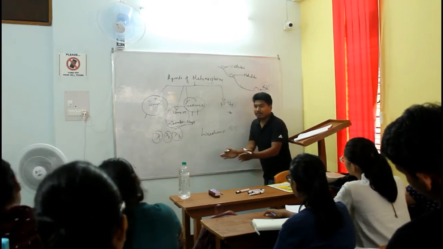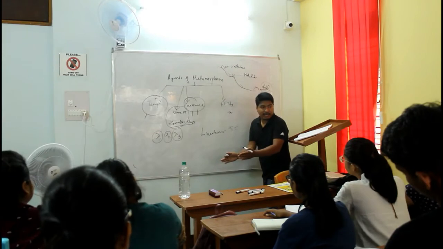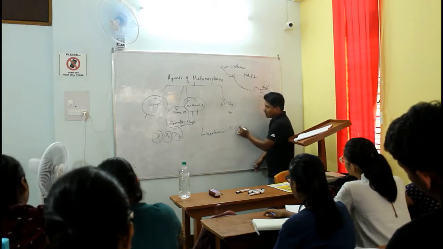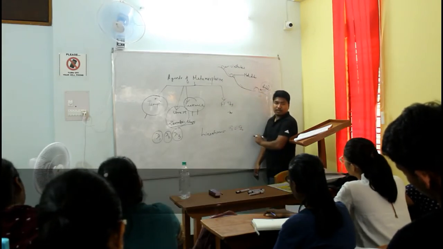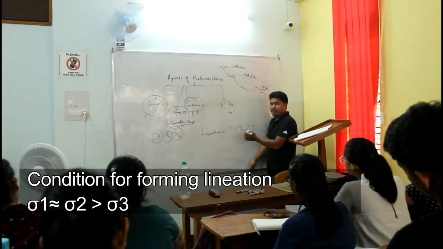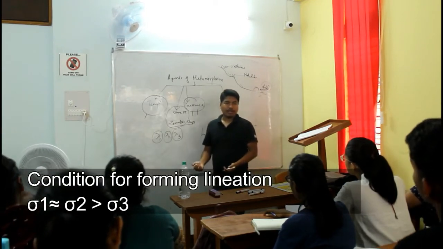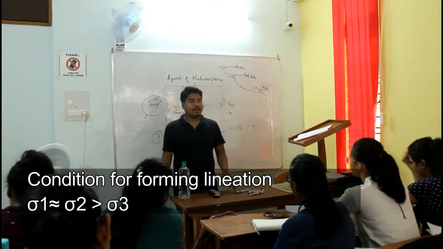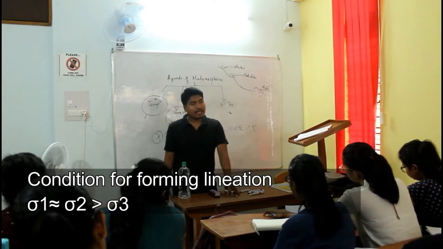Again, we have to give another stress from another direction. So sigma 2 will be nearly equal to sigma 1, but both of them are greater than sigma 3. So this is the condition for developing lineation.